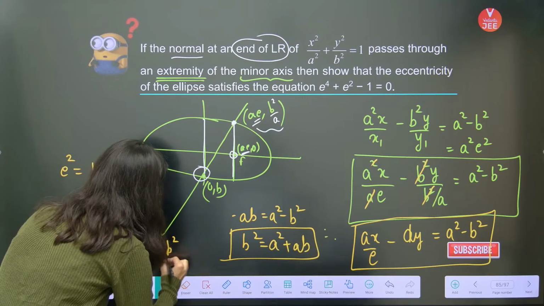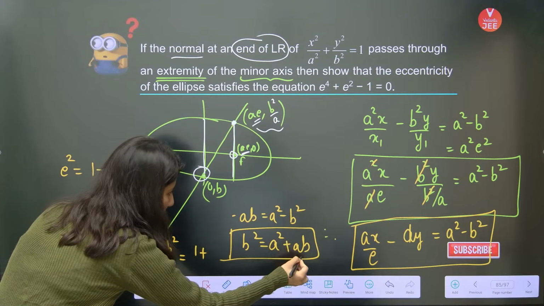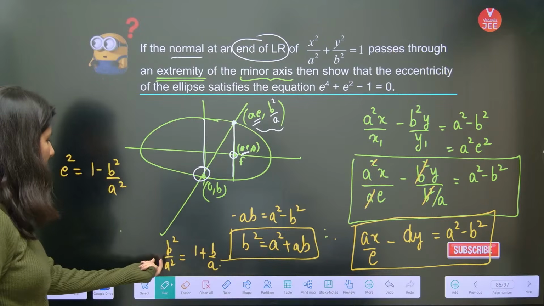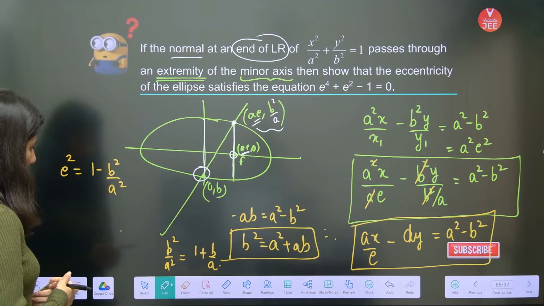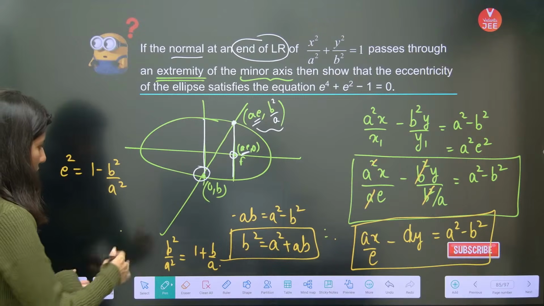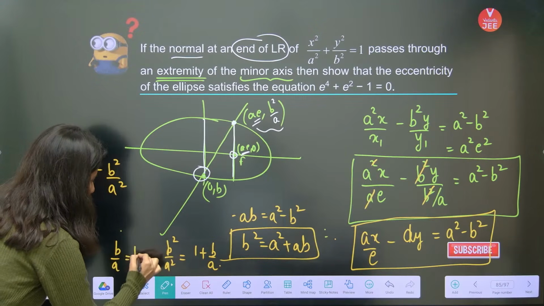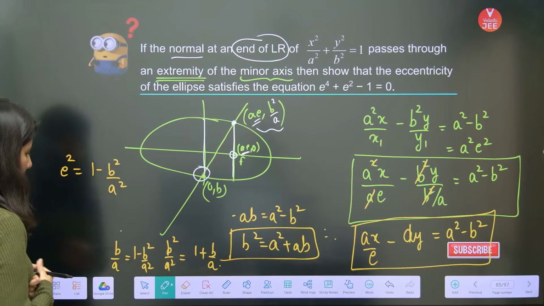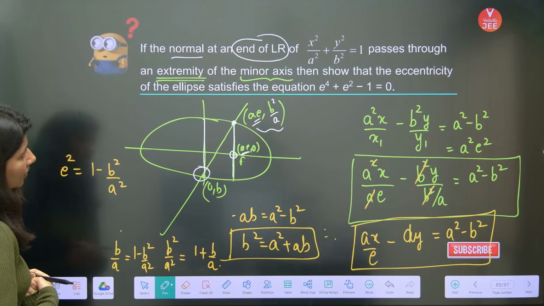So b square by a square is equal to 1 plus b by a. So b by a is equal to 1 minus b square by a square.